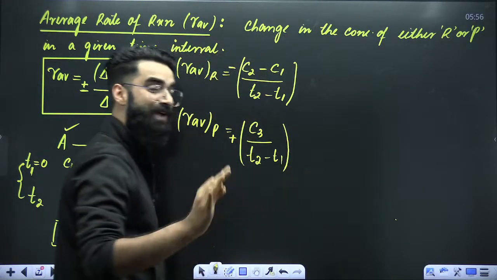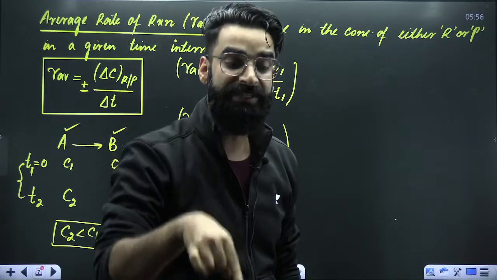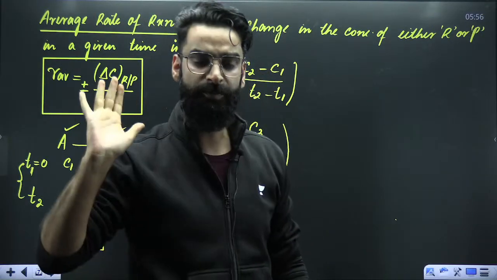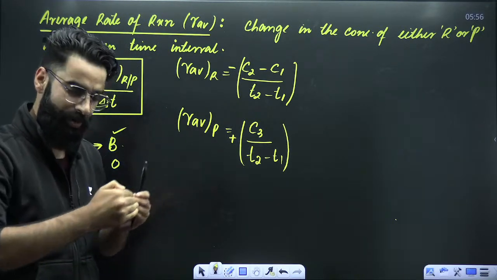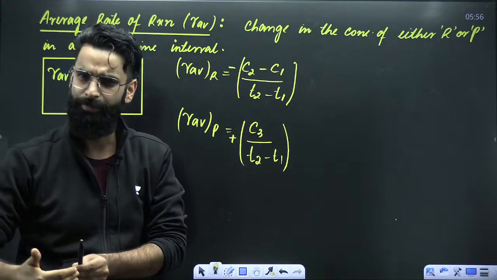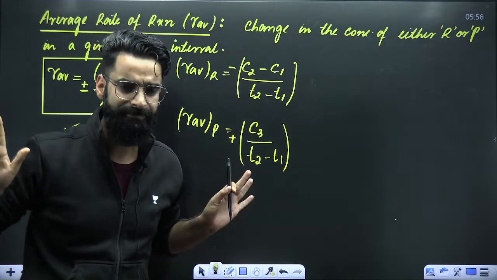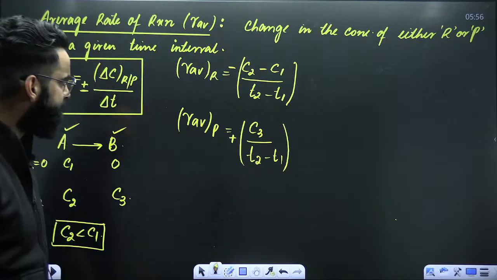So my dear students, just try to understand one thing. Average rate of reaction can be defined either with respect to reactants or with respect to products. You just have to do one thing: change in the concentration of reactants divided by time interval, or change in the concentration of products divided by time interval. That's it. Now people, one more thing.